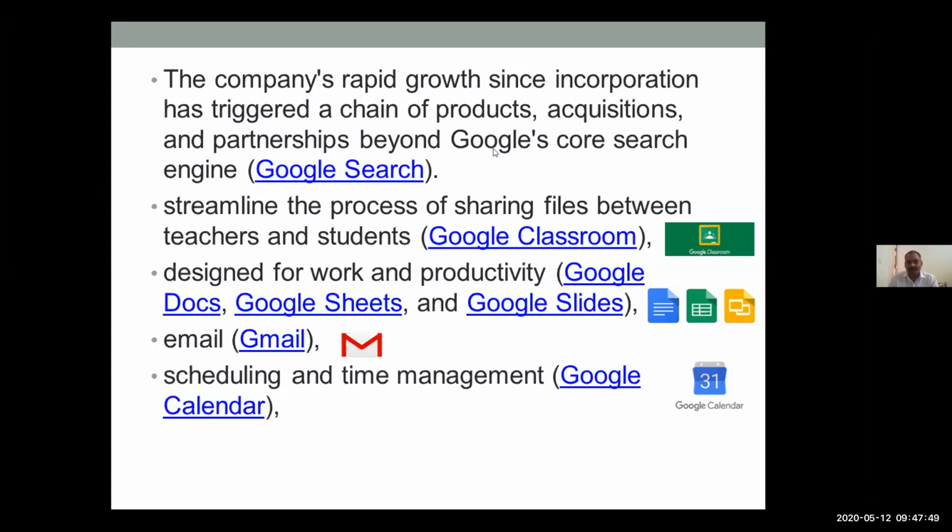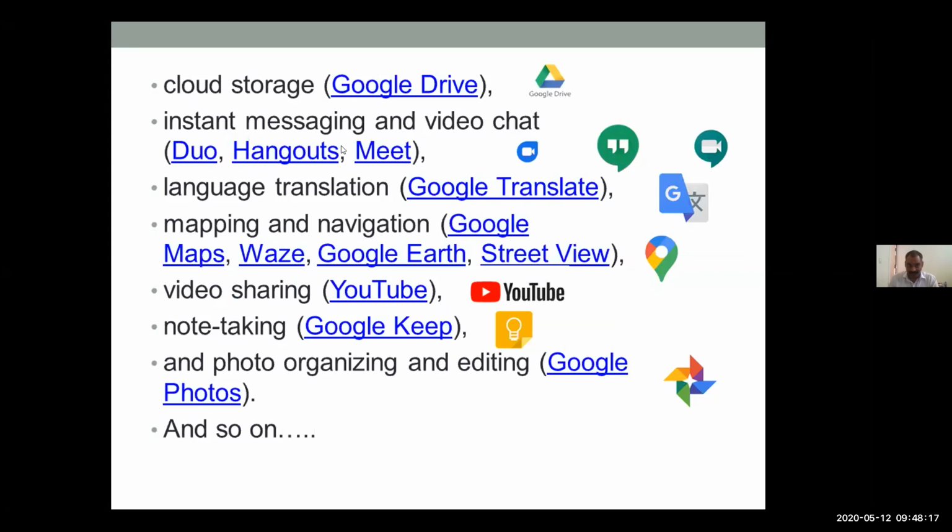Along with that, there are some applications which streamline the process of sharing files between teachers and students, that is Google Classroom. Applications designed for work and productivity are Google Docs, Google Sheets, Google Slides, and the application for email and communication is Gmail, and the application for scheduling and time management is Google Calendar.